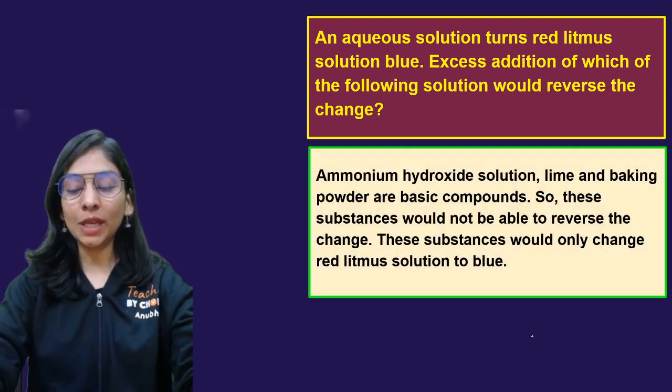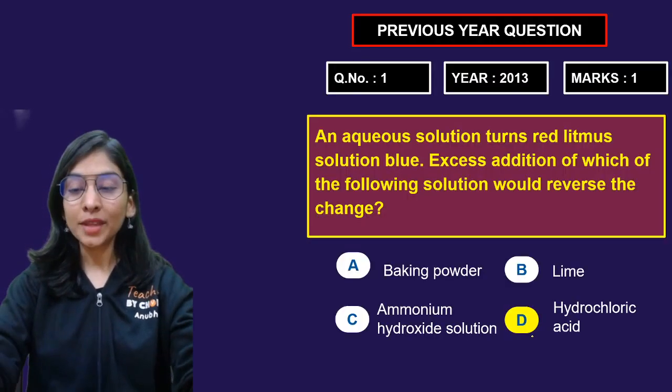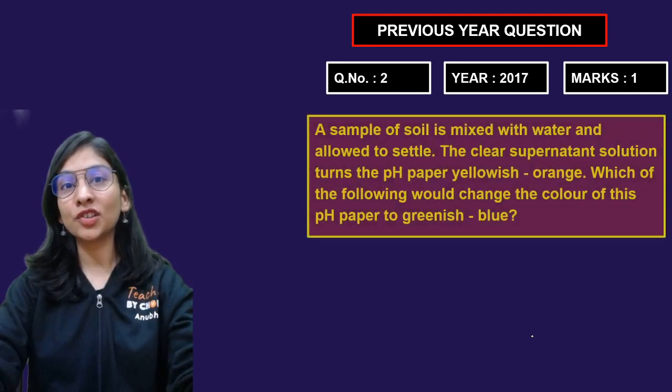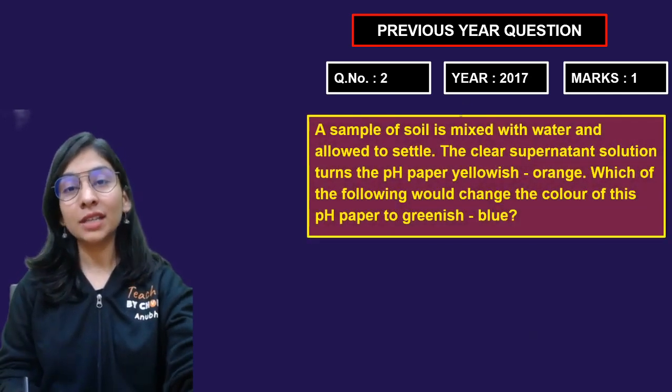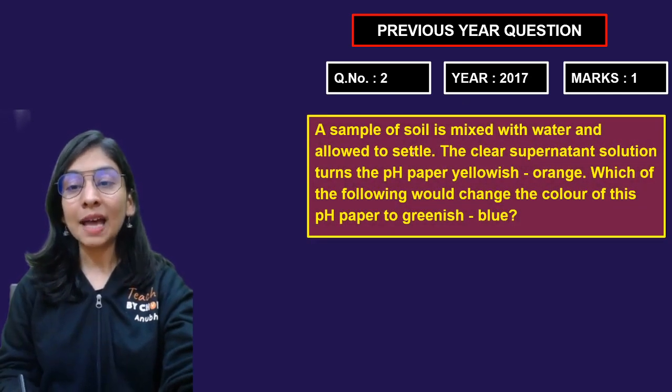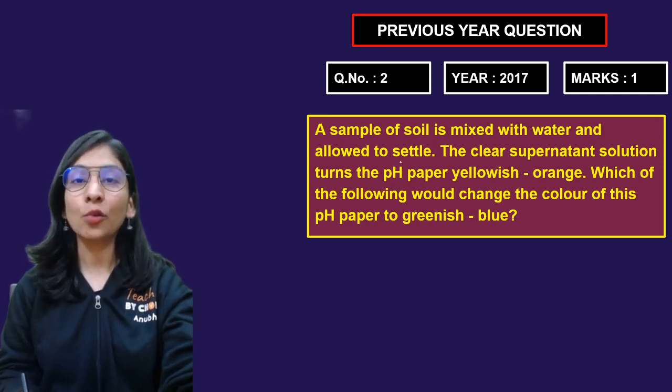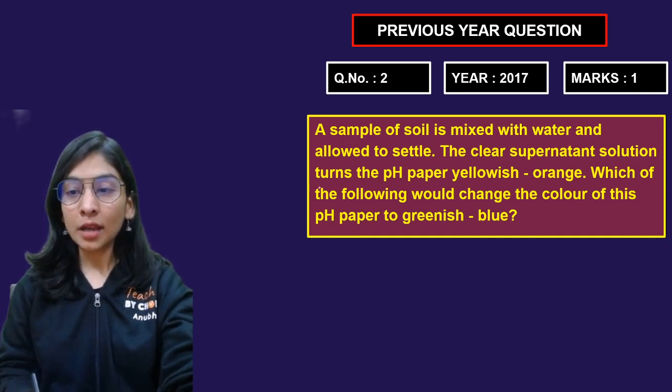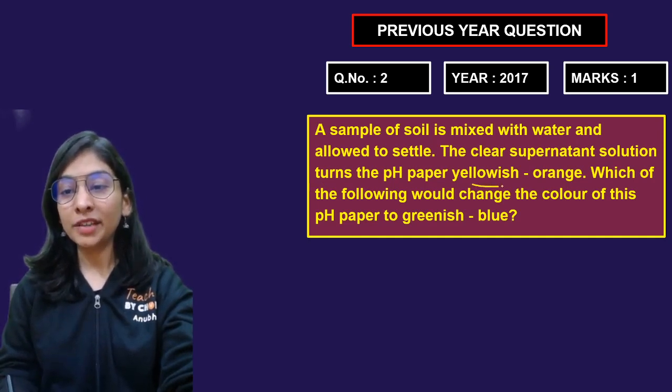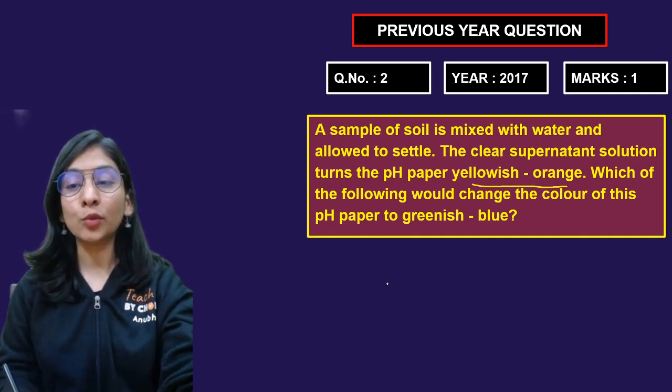All right, everyone, we'll move ahead with the next question now. Next question is from year 2017, 1 marker question again. A sample of soil is mixed with water and allowed to settle. The clear supernatant solution turns the pH paper yellowish orange. Which of the following would change it?